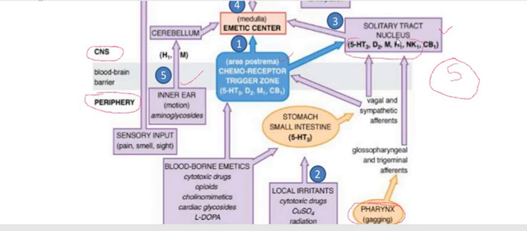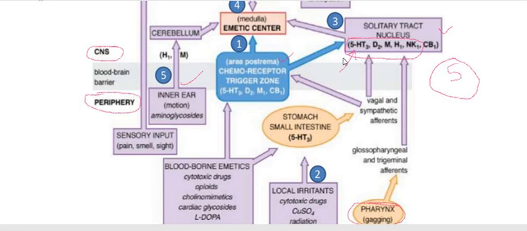as a consequence, it stimulates the vomiting center to vomit by its reflex action. Therefore, if we block these receptors to inhibit the action of their respective neurotransmitter, the drug will act as an antiemetic agent.